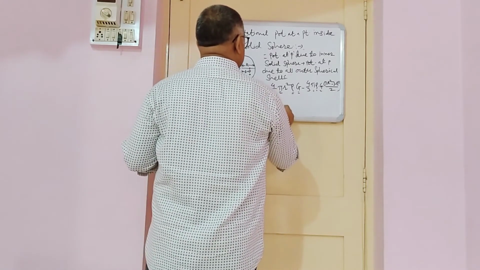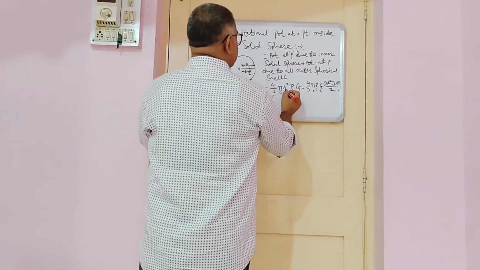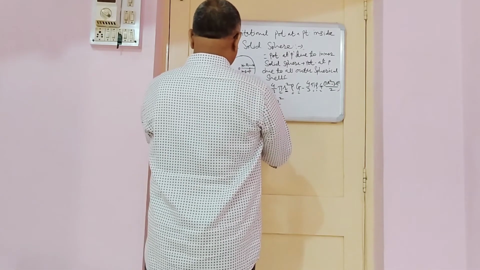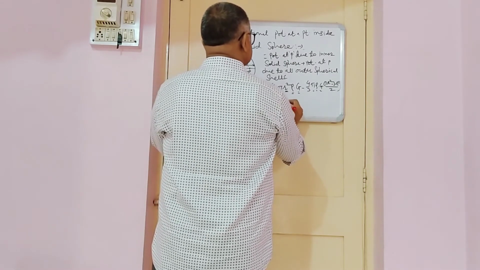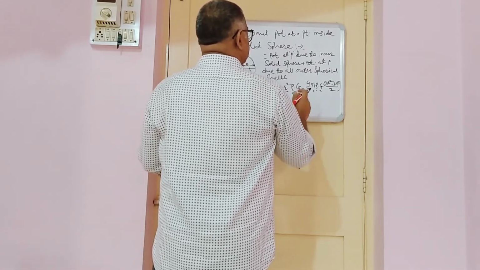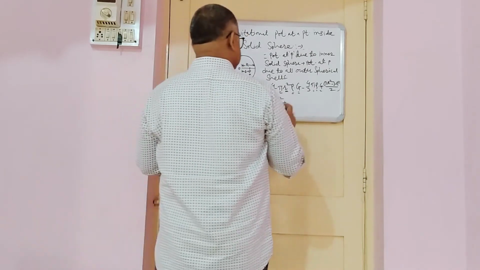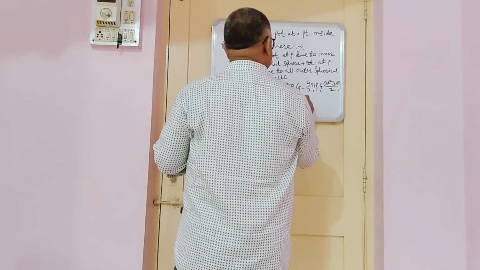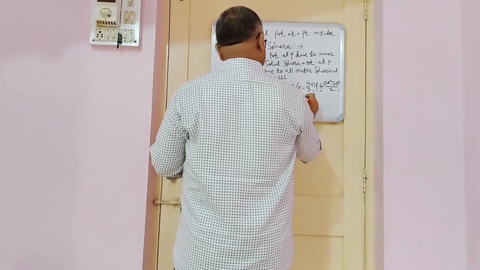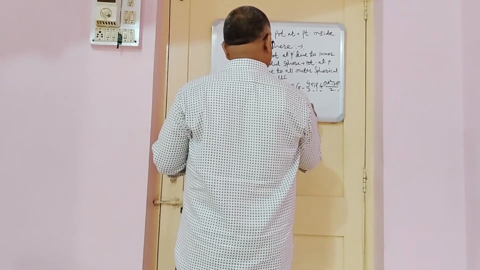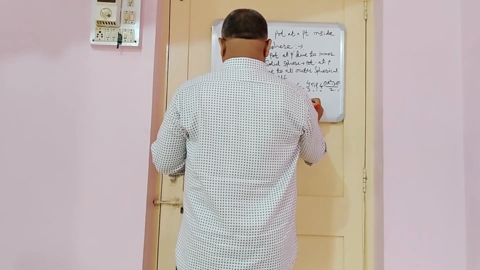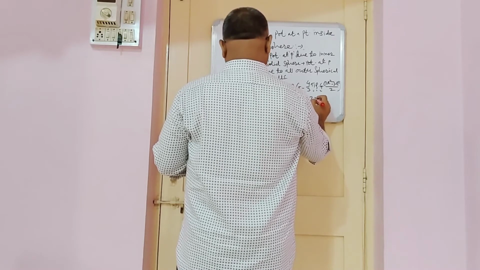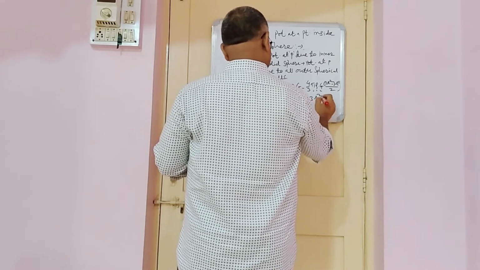Here we will write the remaining part: this is R square, then plus 3 by 2 R square, and minus 3R square by 2.